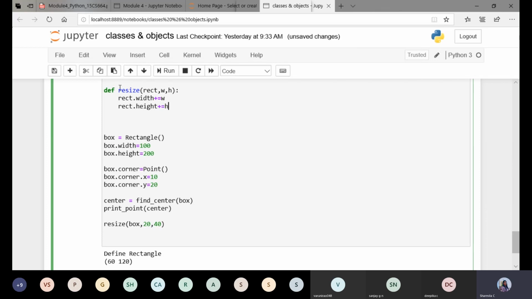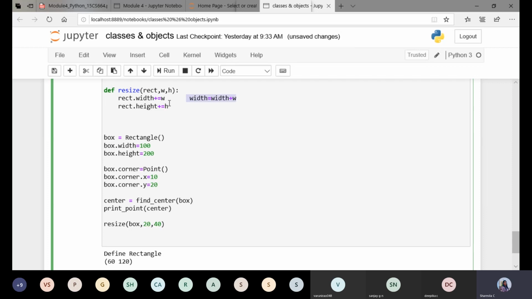That is H. Fine. This is similar to something like width equals to width plus W. I'm just using this operator for doing this operation. If you want to replace it with this, you can also do it.